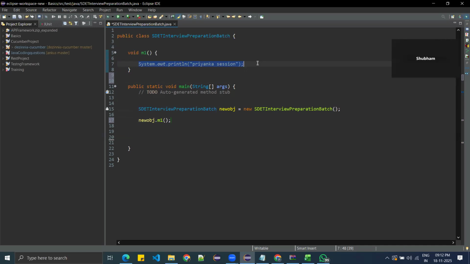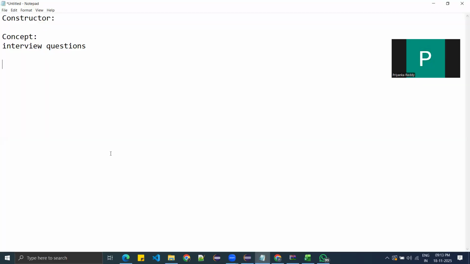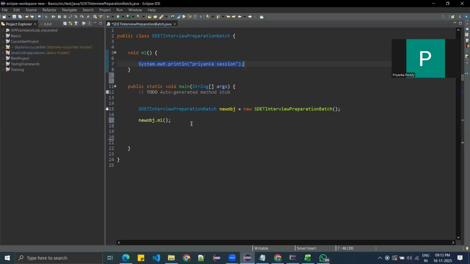Because if you want to execute something, you already have a method. Constructor is a special method in Java that runs automatically when you create an object. When you create an object, the constructor will be executed.